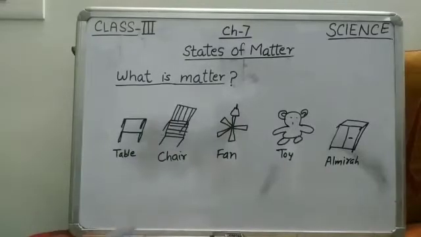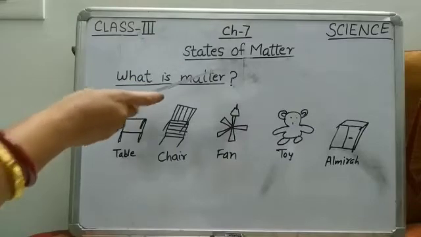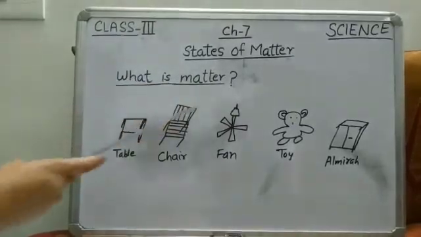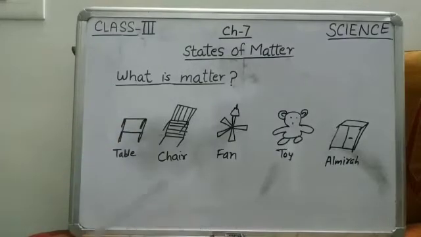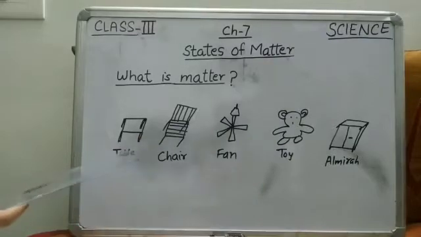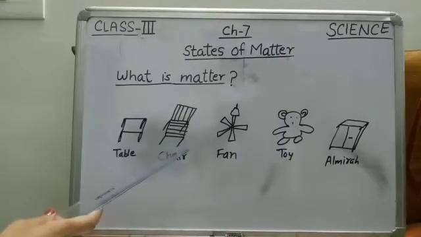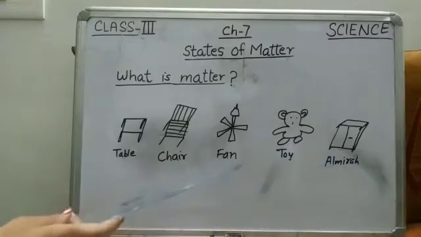Okay, so first of all we will discuss chapter 7, States of Matter, and today's topic is: what is matter. Children, if you look around you, you will see many things like table, chair, fan, toy, almirah, and many more.